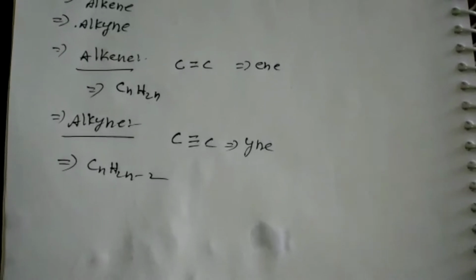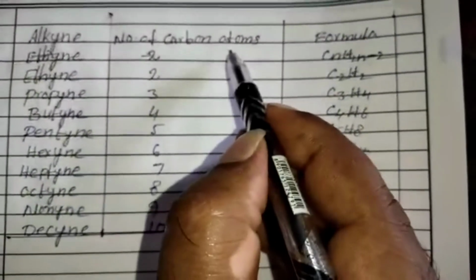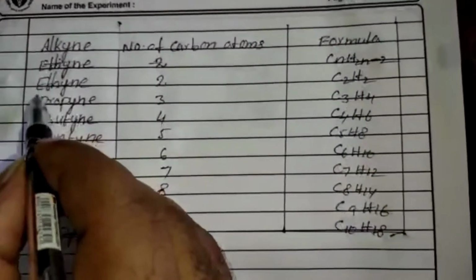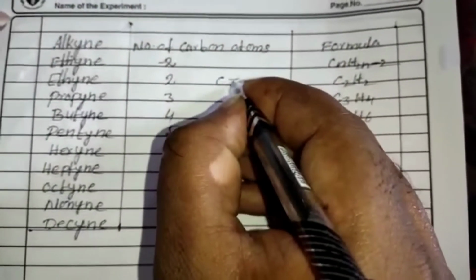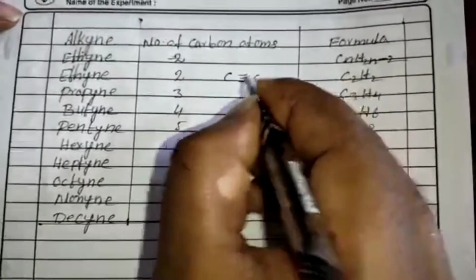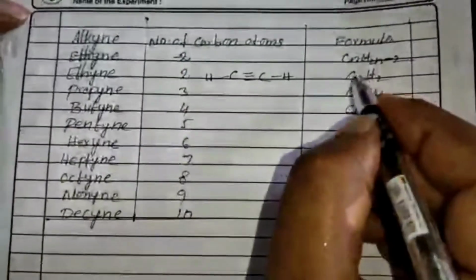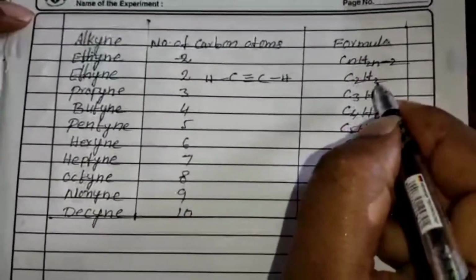Now we will discuss some examples of alkynes, with the number of carbons and the formula. Ethyne means there are two carbons, and between the two carbons there is a triple bond. The ethyne formula is C2H2.